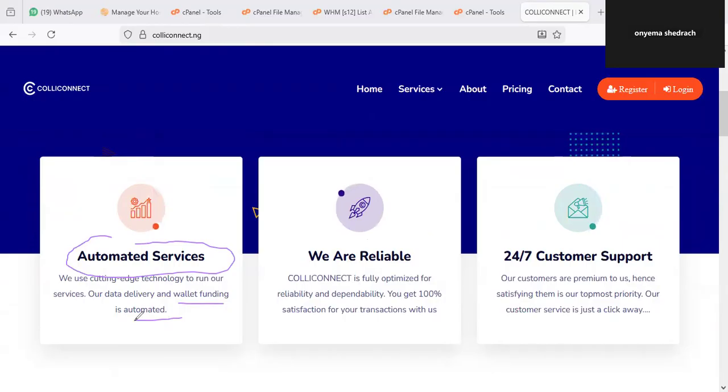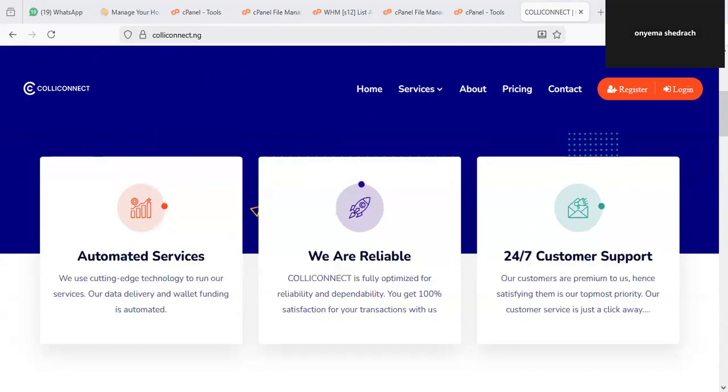Now another thing is reliability. One of the things that you should know about Colliconnect is that the platform is 100% reliable. Reliability we are talking about here is that anytime you want to vend a product on the platform, it goes smoothly. And not only that, anytime you have issues or complaints, you can always reach out to support at any given instance.